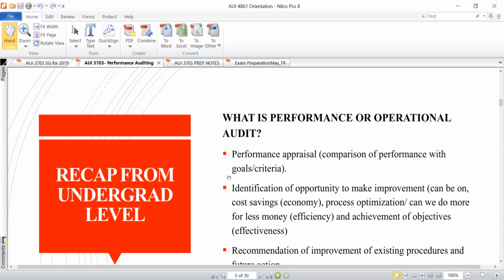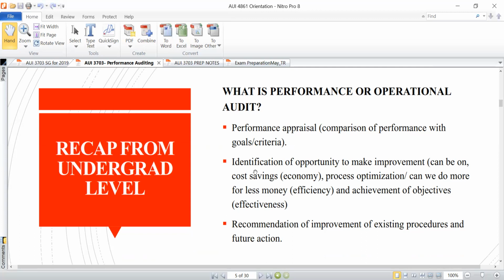So when you do a performance appraisal, what you just want to establish is whether what you have planned to achieve versus what you have actually performed are agreeing, or rather are really within the same range. But if they are not, then we know for a fact that there's a problem. Then it means there are certain things that need to be addressed.